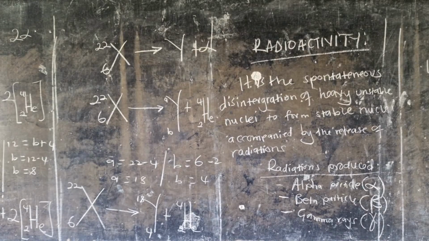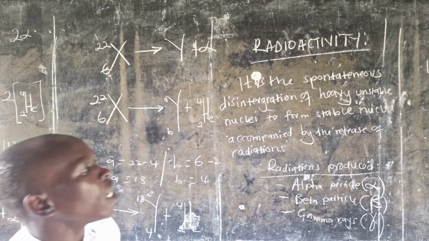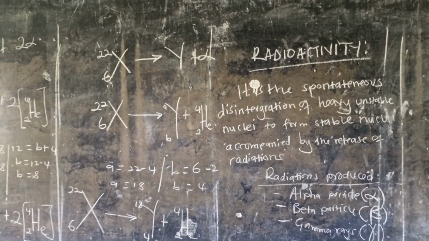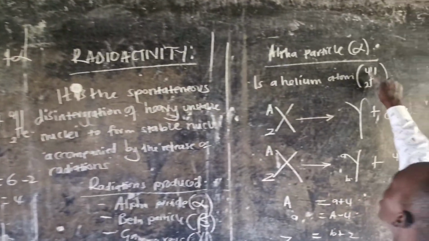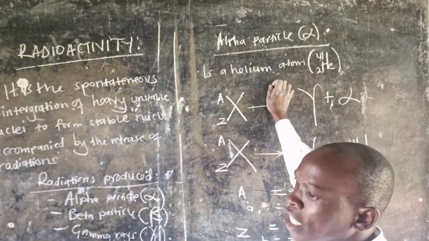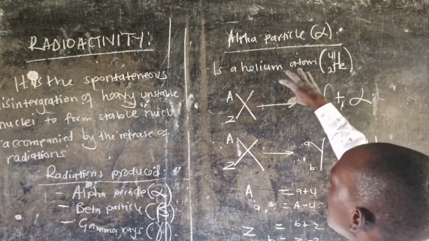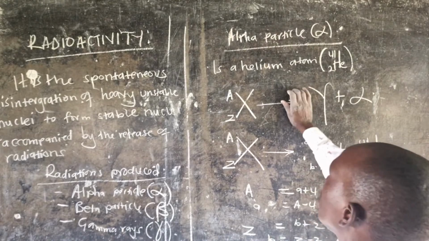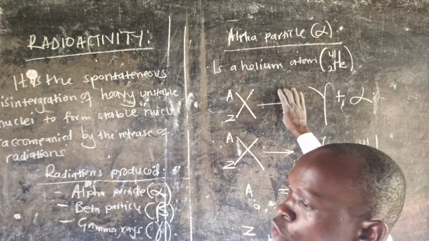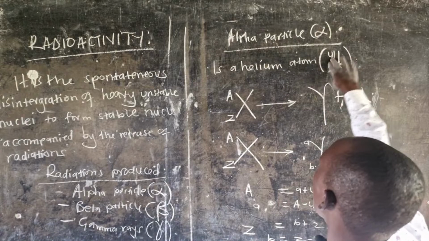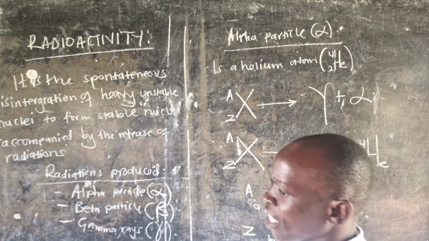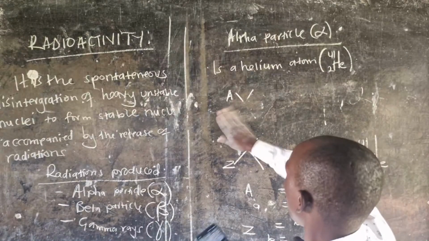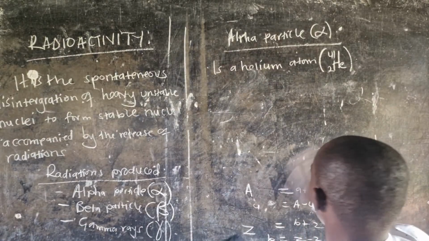The alpha particles are only produced by unstable helium nuclide. Now, alpha particles are helium atoms, and helium has atomic number 2 and mass number 4. So just note this: whenever they say it emits an alpha particle, just know that an alpha particle, by definition, is a helium atom of atomic number 2 and mass number 4. Maybe something I have skipped is the properties of alpha particles, briefly.